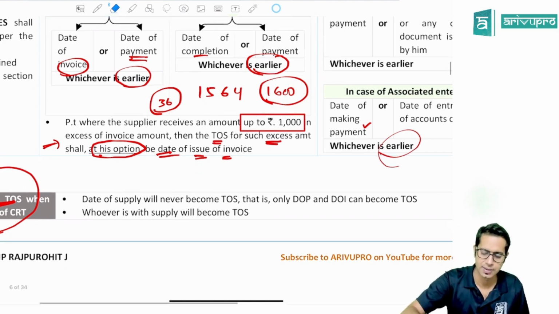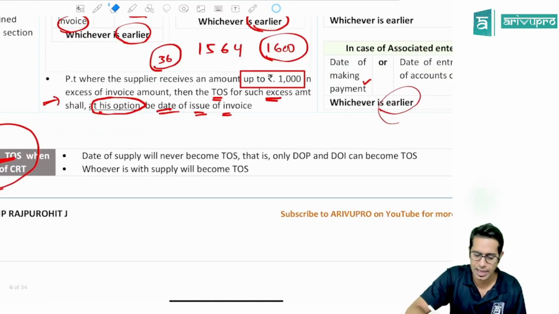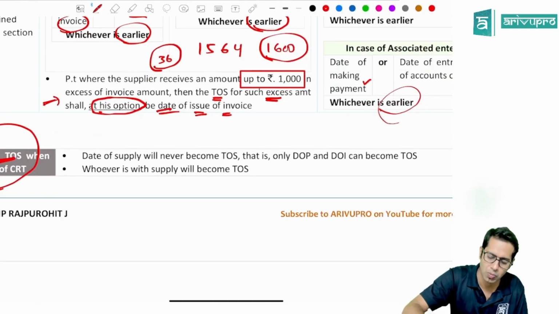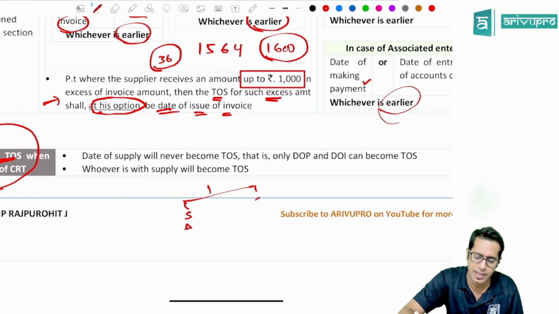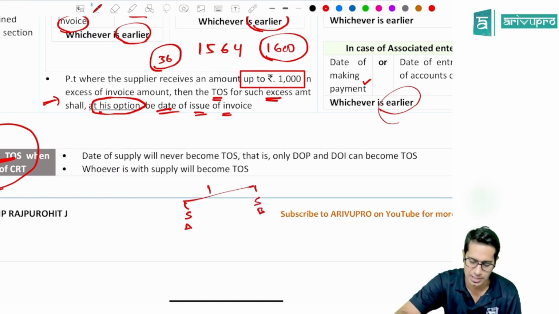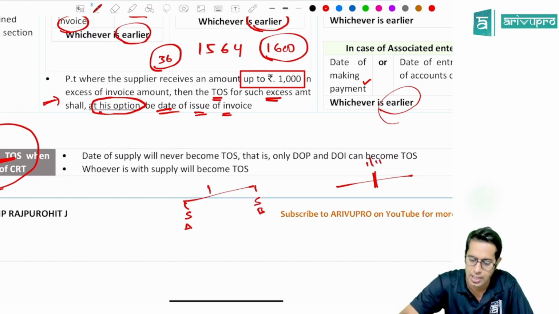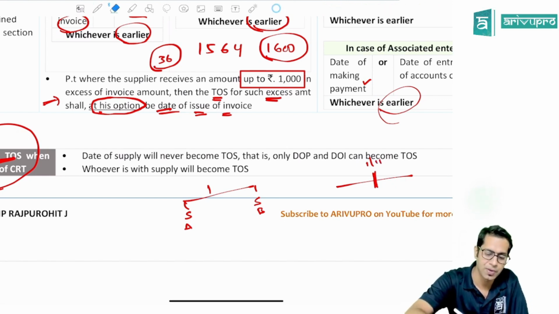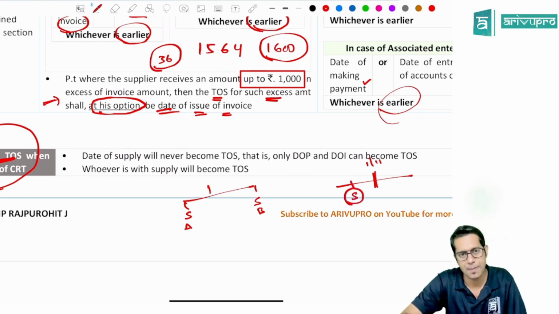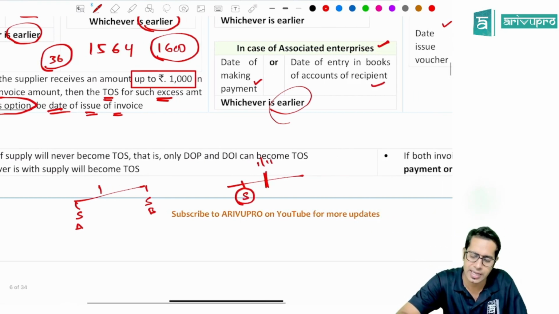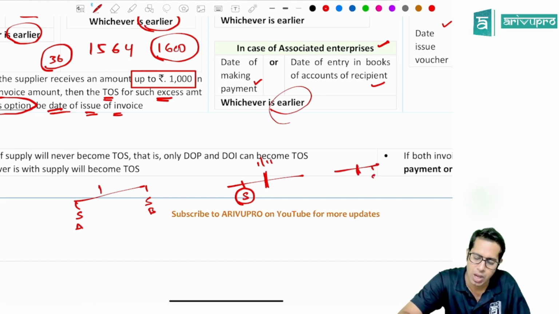Section 14 says, whenever there is a change in rate of tax, there are two possibilities. You can make the supply either before the change in rate of tax or after the change in rate of tax. Say the rate of tax got changed over here. Now the supply is made before the change in rate of tax, or the second option is the supply is made by you after the change in rate of tax.